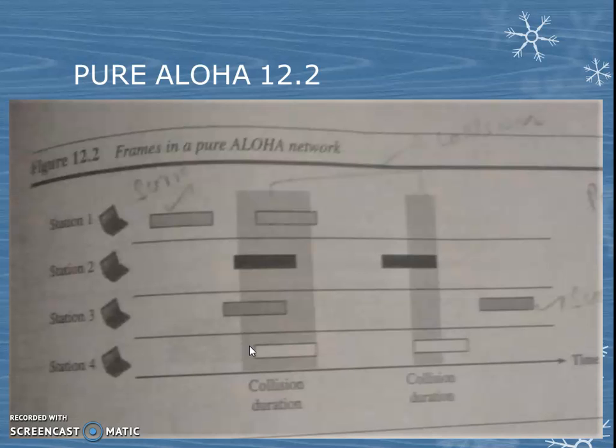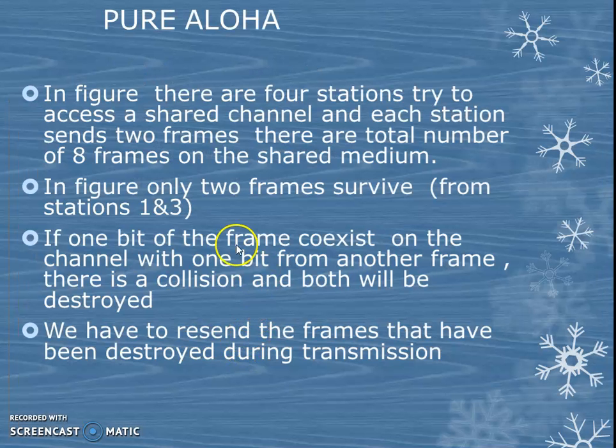See here in this picture, 4 stations are available. Here collisions occur. In the picture itself you can identify where collision occurs. What frames survive? Station 1's frame, and then station 3's frame, those also survive. For all the others, there is a collision in between. So that is pure ALOHA, explained here.